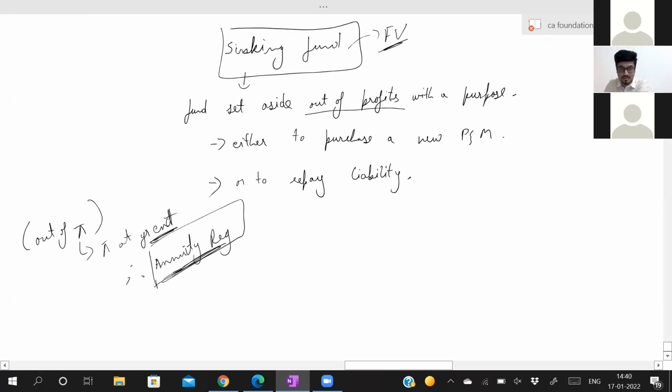That dash is the symbol for profit. If I write it upside down, that will become loss. This is the symbol for profit.